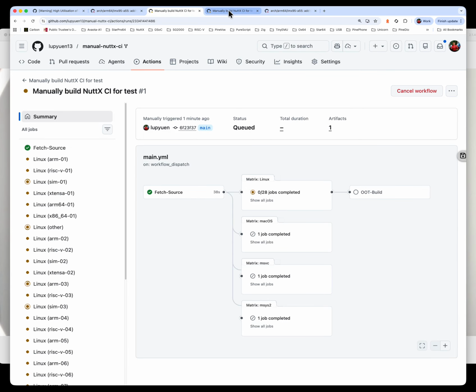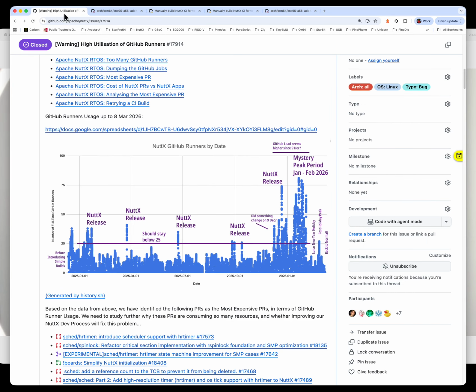So that's my demo for today. And that's what I hope we can all achieve, that we will use this way to build our own PRs in our own repos before submitting to the Apache NuttX project, so that we will make it a lot quicker for our NuttX developers. We will make it simpler for the NuttX review because everything is all successful. Everything will pass through CI without any build errors. And we will reduce our utilization of GitHub Runners.